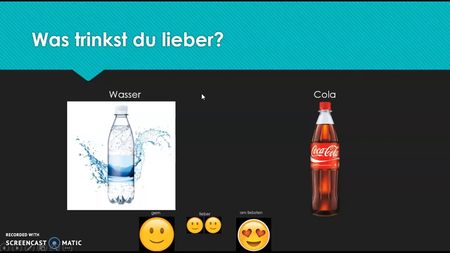Was trinkst du lieber? Wasser oder Cola? Let's say that I prefer to drink water. What would the answer be? So the answer would be, ich trinke lieber Wasser. So I can like to drink both of these things, but if I prefer to do something, I can use the word lieber, but it would be ich trinke lieber Wasser. So that lieber would come third.